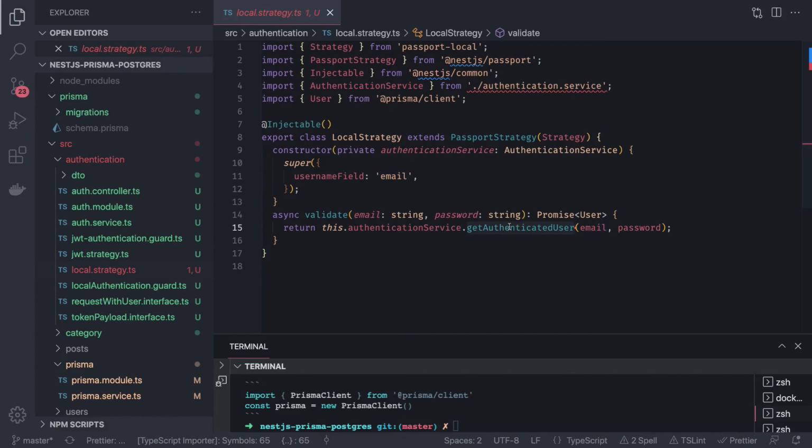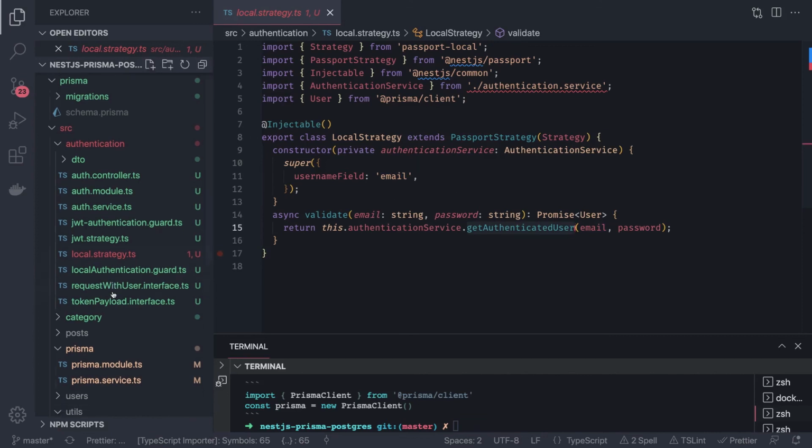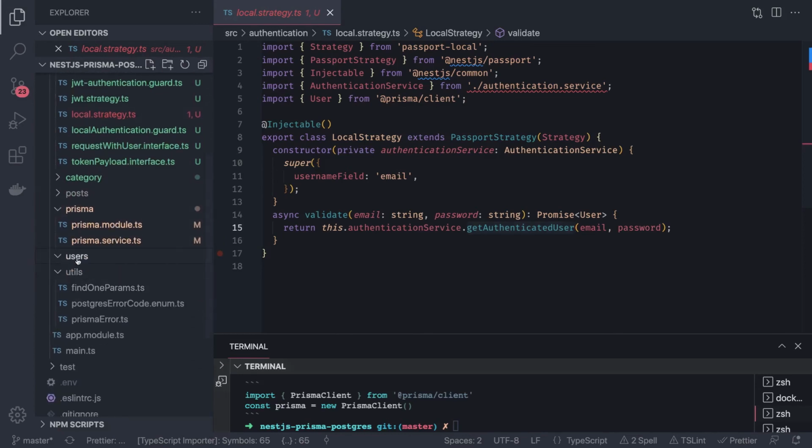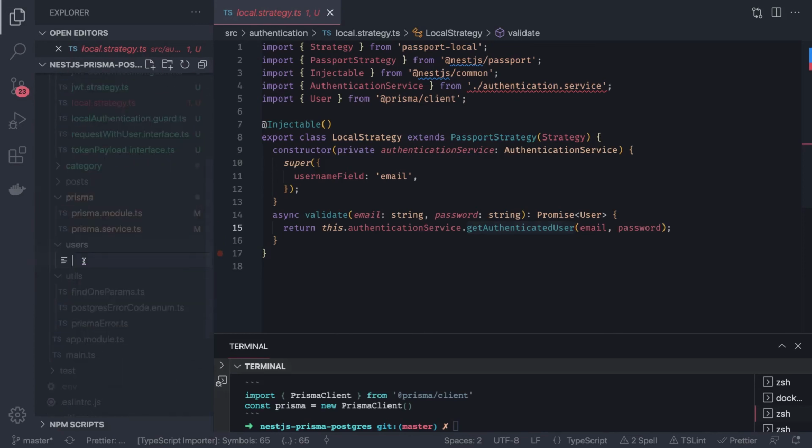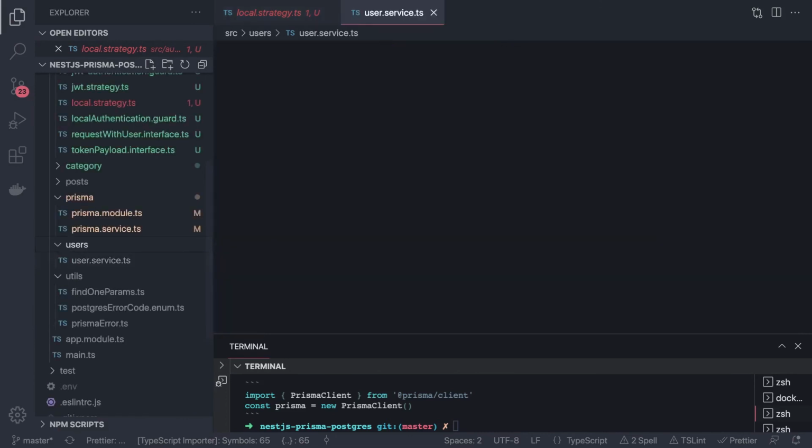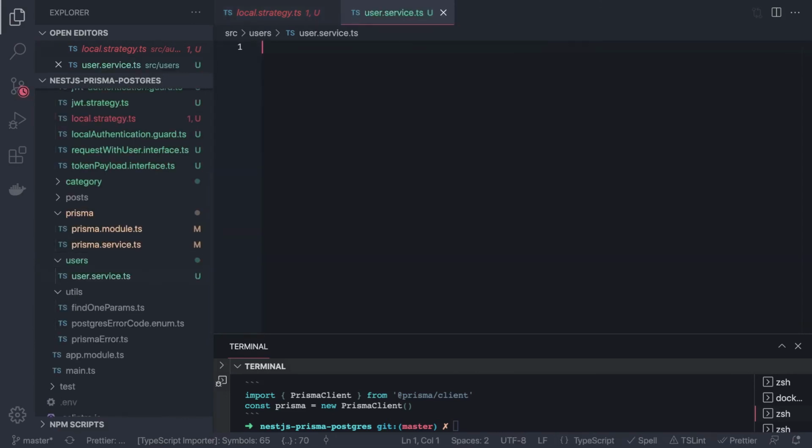That's it, right? You can create a user service here, user service.ts, and inside user service we can say, okay, this is the password and this is the email. Does this user really exist? So we are going to define the authentication method here.